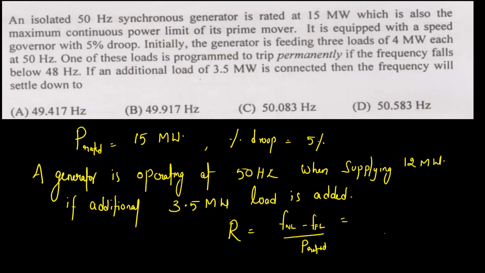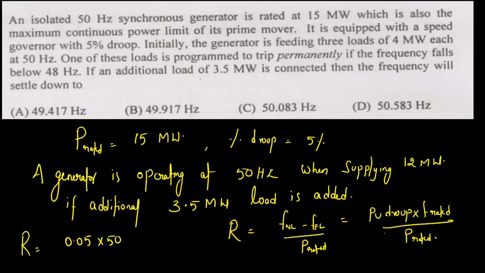To calculate the difference from the no load frequency to full load frequency, we'll adopt the technique of percentage droop, per unit droop, into rated frequency, divided by P rated. If you substitute in this value, you're going to get your R value as 0.05 per unit droop into 50 hertz divided by rated power output, which is 15.